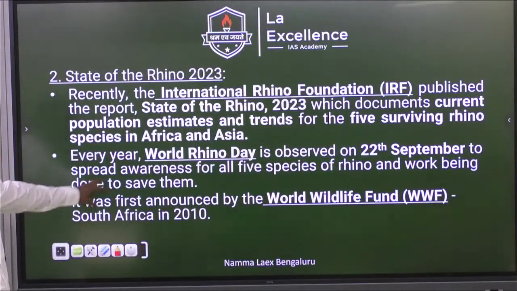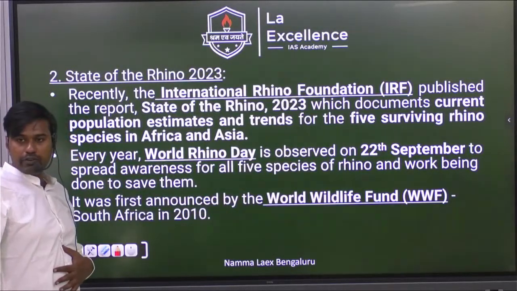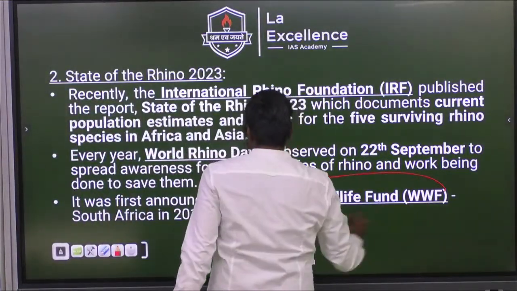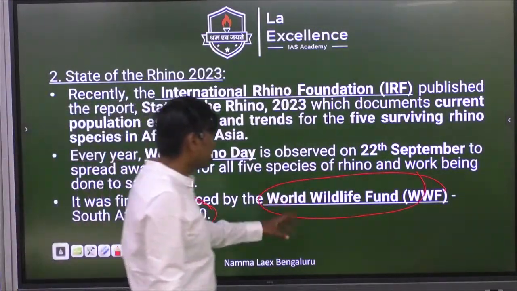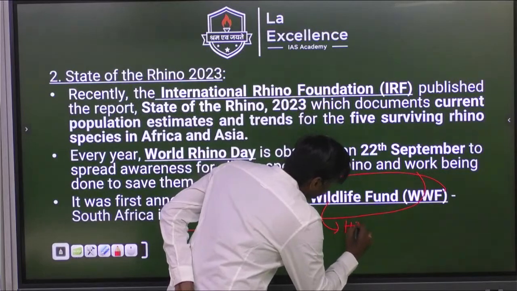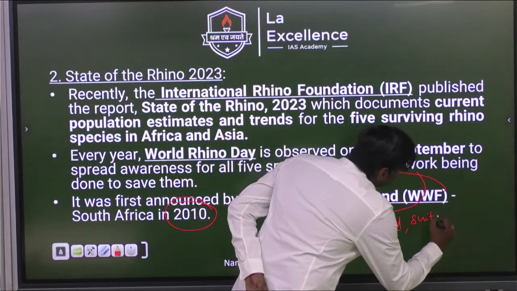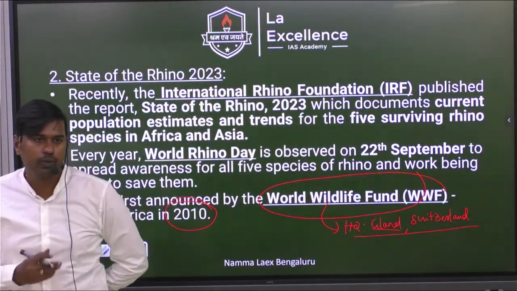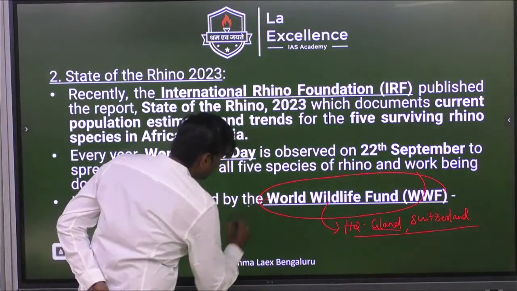So Rhino Day is first celebrated by the World Wildlife Fund. Kindly write it. This is important. From which year is it celebrated? From 2010. And the World Wildlife Fund is headquartered in Gland, in Switzerland. And one more thing related to the Wildlife Fund is, it publishes a very important report called the Living Planet Report.